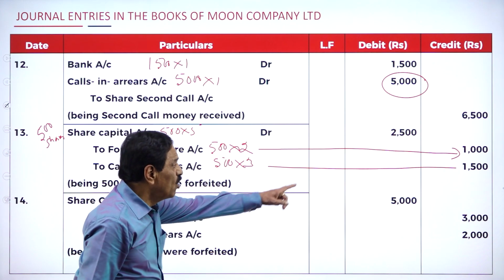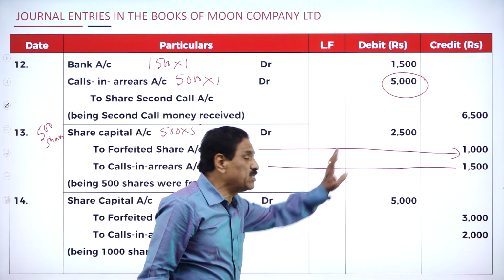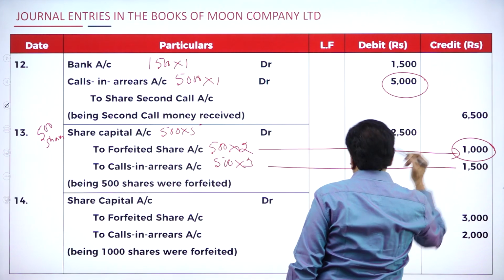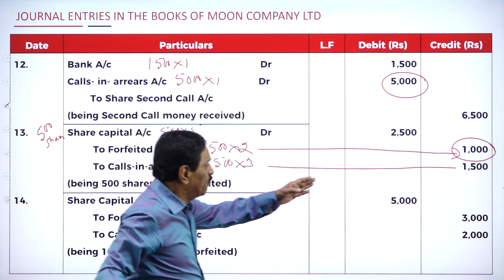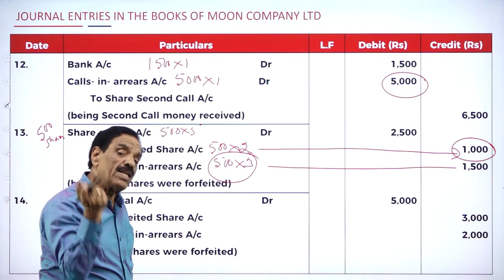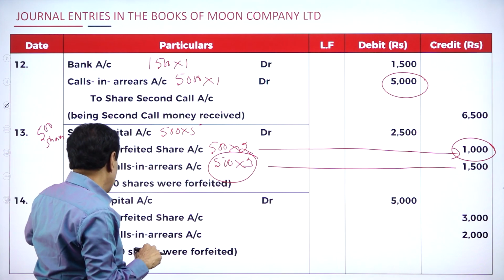Actually, we have to receive 2,500. Here, share capital to be received is 2,500. How much did we receive? Only 1,000. It has been forfeited. Forfeited means cancelled out. So, 500 into 2, 1,000. We could not receive 3 rupees: 1 on the allotment, 1 on the first call, 1 on the final call. We'll go to the next entry.